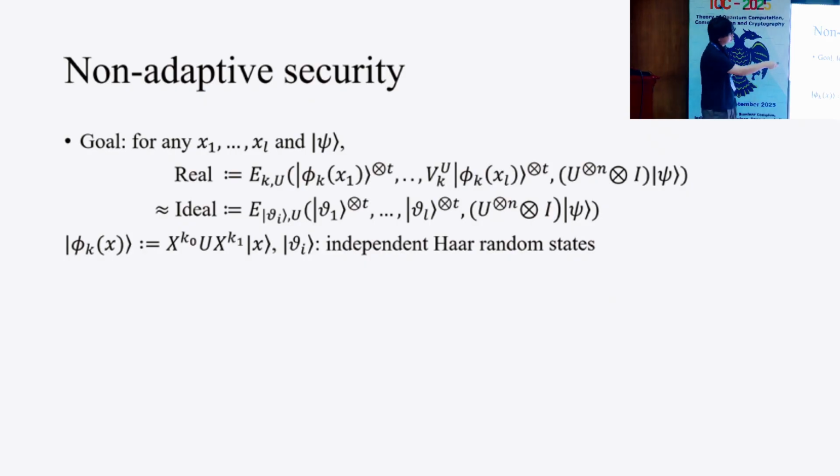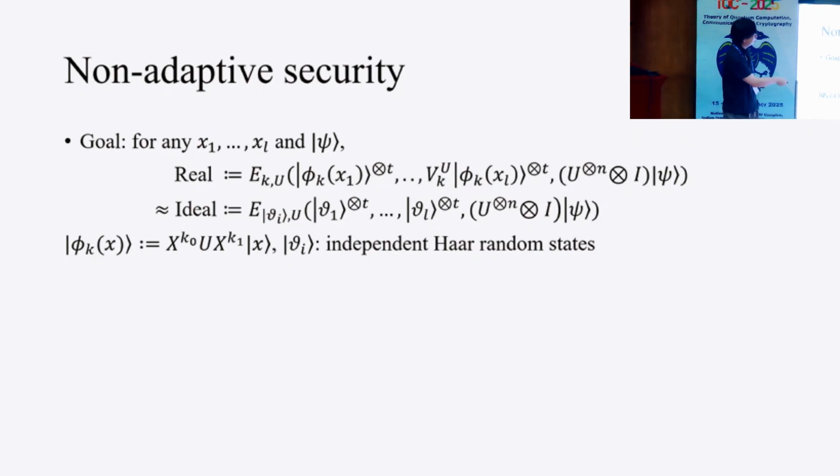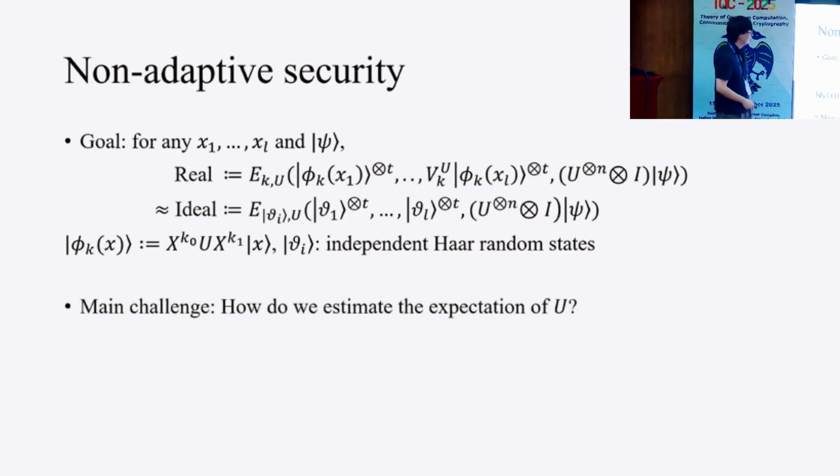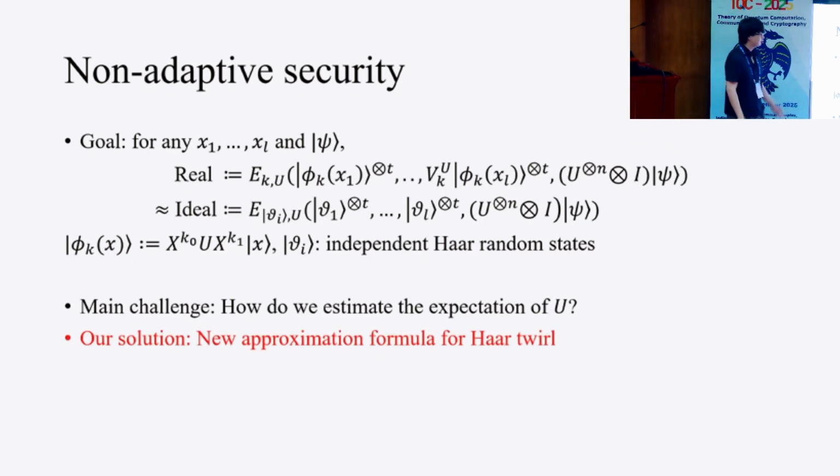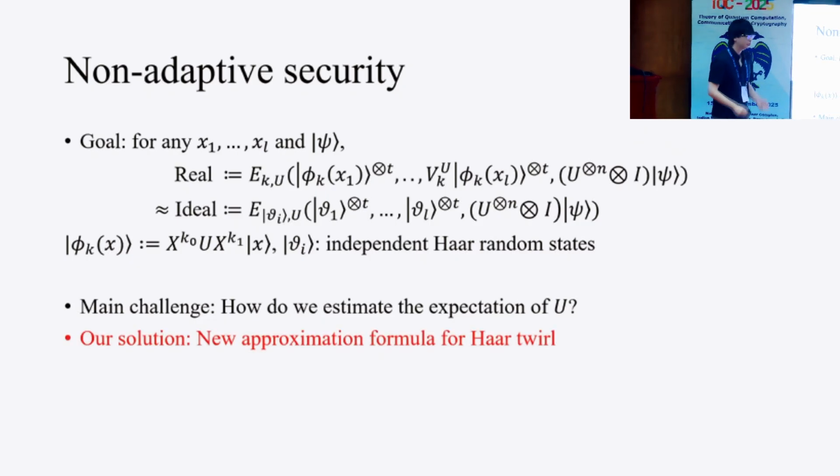Also, each theta_i is an independent Haar random state. To show these two quantum states are close, the main challenge is how to estimate the expectation of U. In some cases, by using a previous technique, we can show the expectation of a Haar random unitary U, but such a technique might not be useful for our case. Therefore, we show a new approximation formula for this Haar twirling.